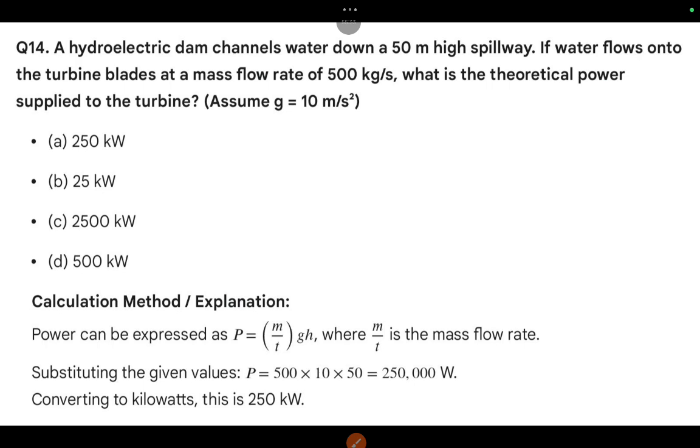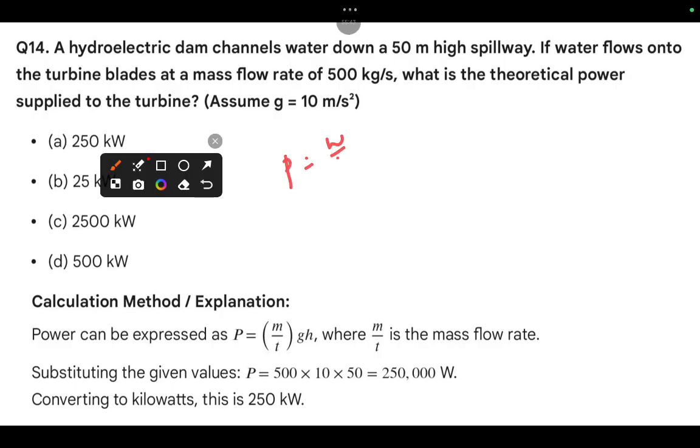So again, we have to go with which formula? Work means the power formula only. So what is the power formula? Power is P equal to W by T. W is nothing but mgh, lifting to the dam. So for electric power, dams, water storage devices, cranes, we should use this formula only. Power means mgh by T.